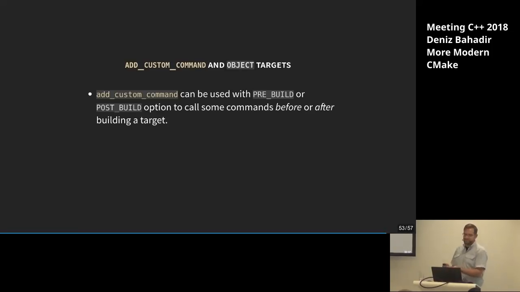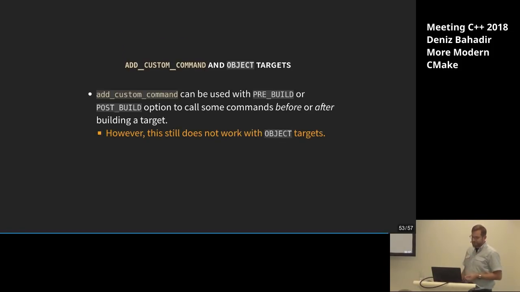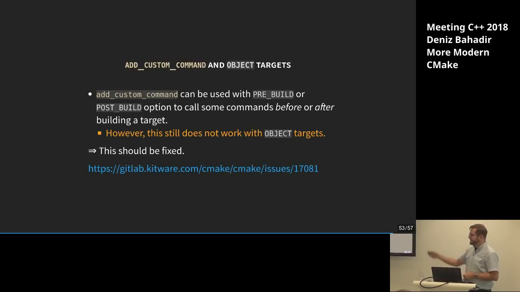For example, stripping them if they are too large, because you have too many symbols there and you couldn't get them out before, or whatever reason. There might be some reasons to do something beforehand, but sadly this doesn't work with object targets. So maybe someone should try to fix this. There's at least an issue. That's one I created because I stumbled across this and thought that maybe someone can change this. I didn't want to. I tackled some other things, the ones you've seen, by the way.